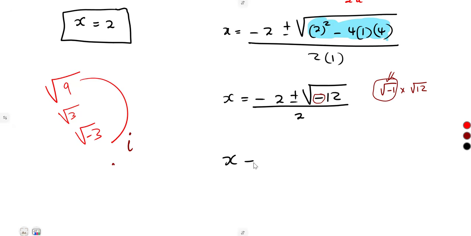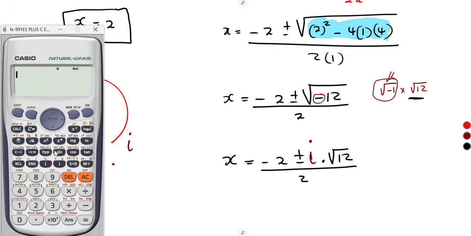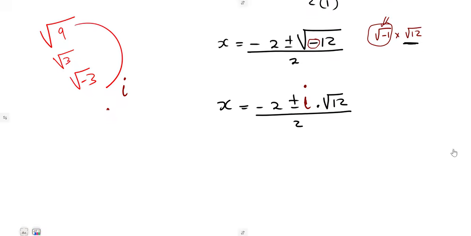So it was going to be x is equal to minus 2 plus or minus the square root of a negative, which is what? Our j or i. You can use i or j. Times the square root of 12, everything over 2. The square root of negative 1 on its own gives us i. The square root of 12, we can simplify that one. The square root of 12 is equal to what? That's 2 square root of 3.